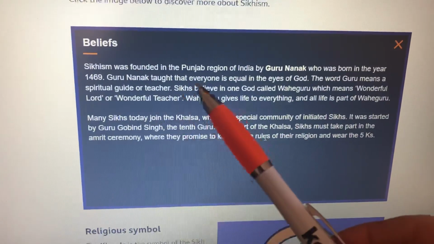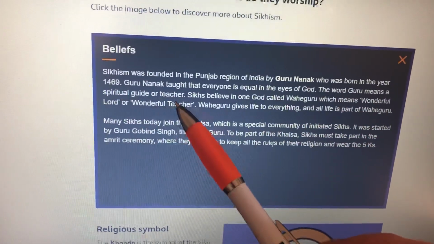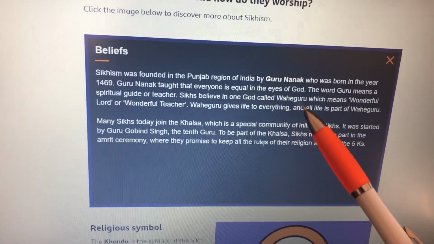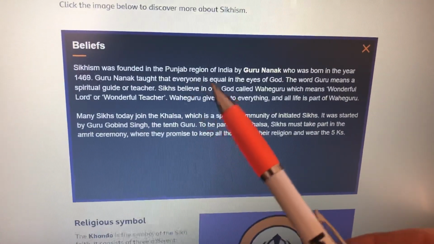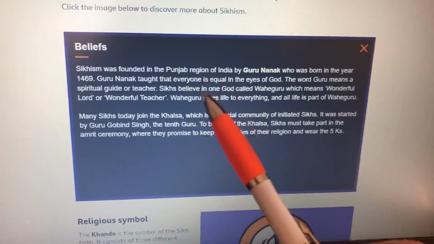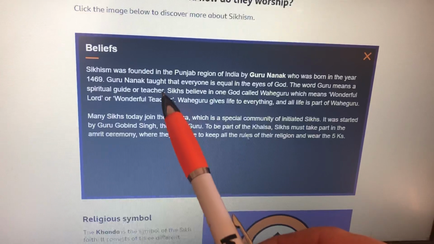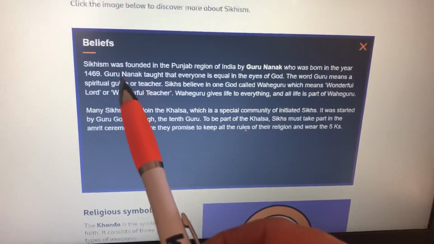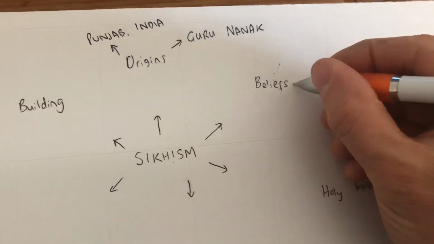Guru Nanak taught that everyone is equal in the eyes of God. The word guru means spiritual guide or teacher. Sikhs believe in one God called Waheguru, which means wonderful Lord or wonderful teacher. So we look at this little section again. Are there any beliefs in here? Well, there are some beliefs, and there's also just some general information. So the word guru means spiritual guide or teacher. That's not a belief, that's just a fact about the word guru. But this second one, Guru Nanak taught that everyone is equal in the eyes of God, that is a key belief. So I can add that to my belief section.